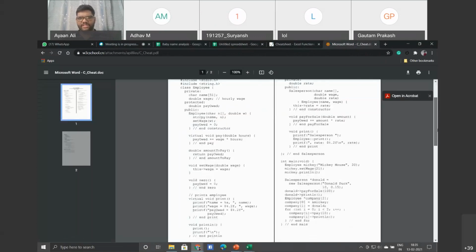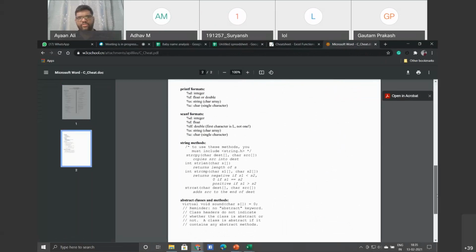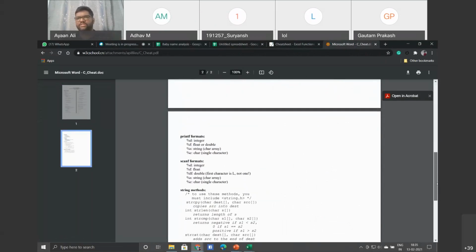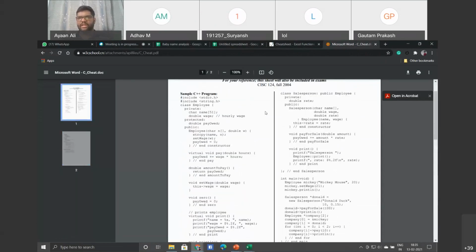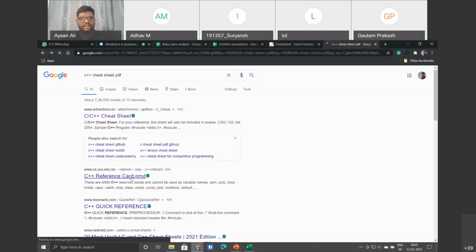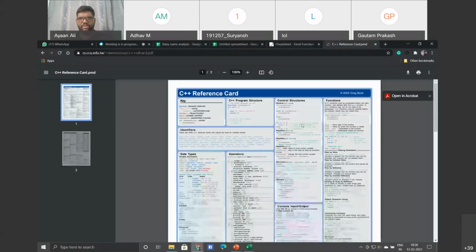See, in two pages, it will try to give you very small insights of the various things in C++. But again, this cheat sheet may not be the best one. So you can just go back and look at any other website. This is one very important resource here.